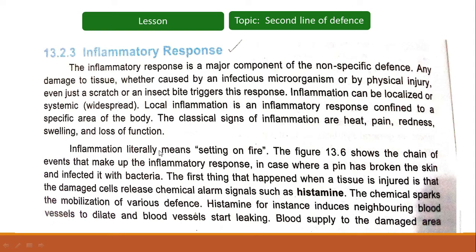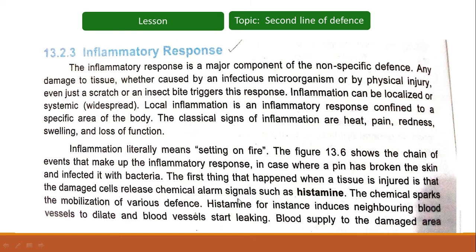Just imagine, students, that a mosquito has bitten the skin. That insect bite will cause heat, pain, redness, and finally swelling at that particular area. This is referred to as the inflammatory response to that insect bite. Inflammation literally means setting on fire. In a case where a pin has broken the skin and infected it with bacteria, there will be inflammation.